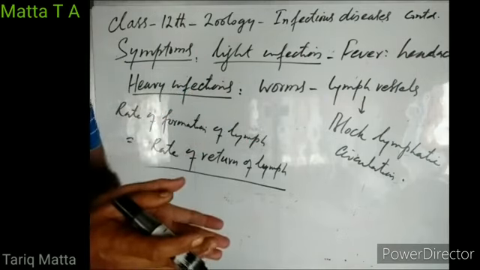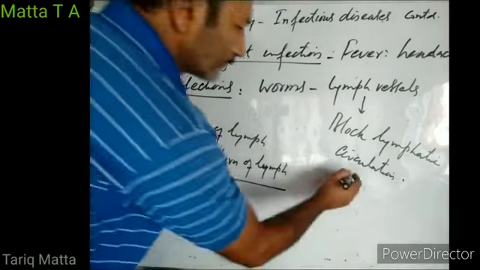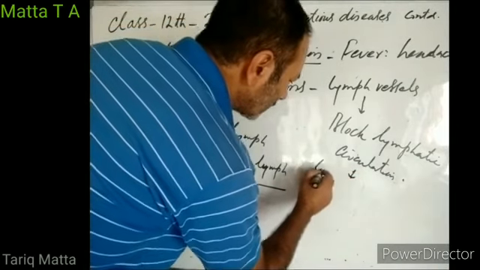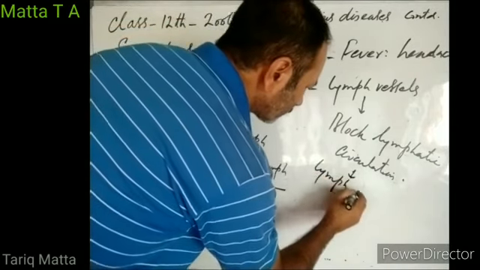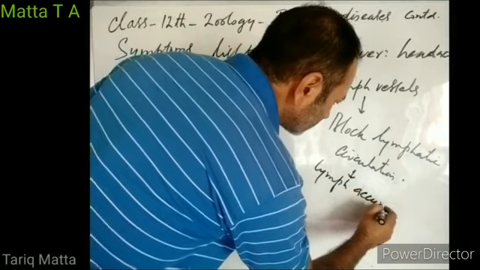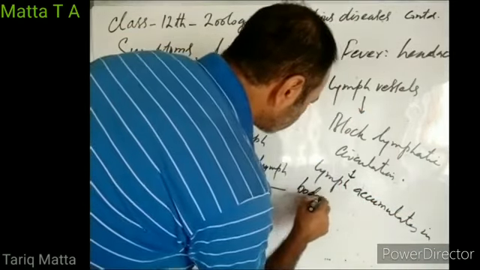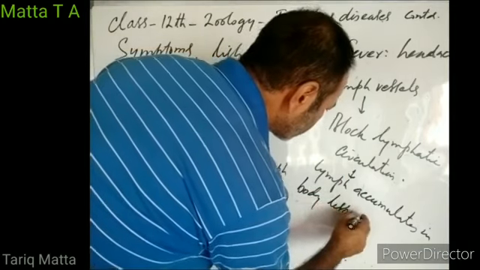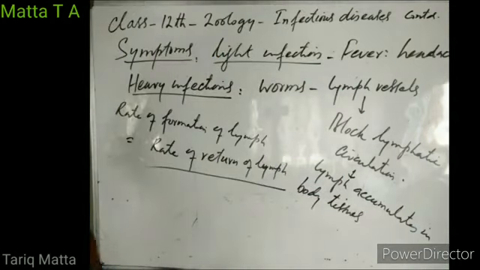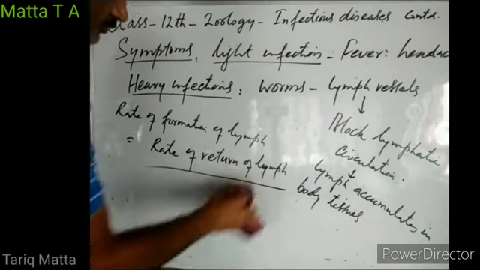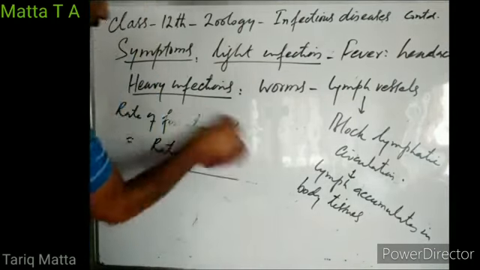So this lymph accumulates in body tissues. Whenever there is accumulation of fluid in body tissue, that causes edema or swelling.